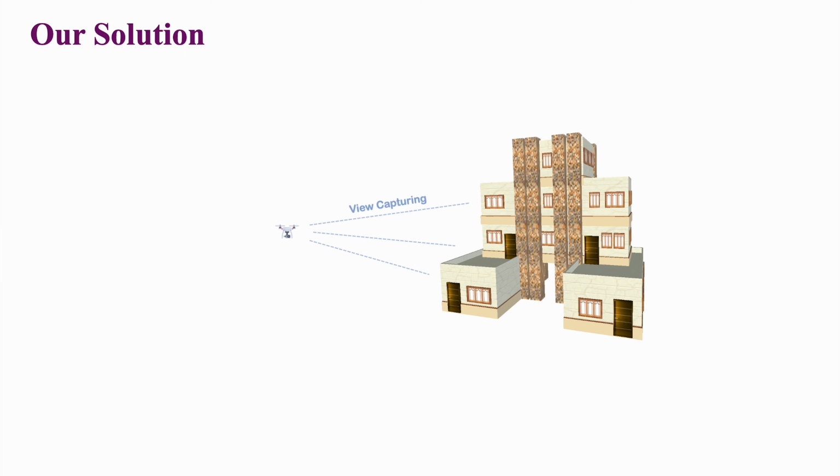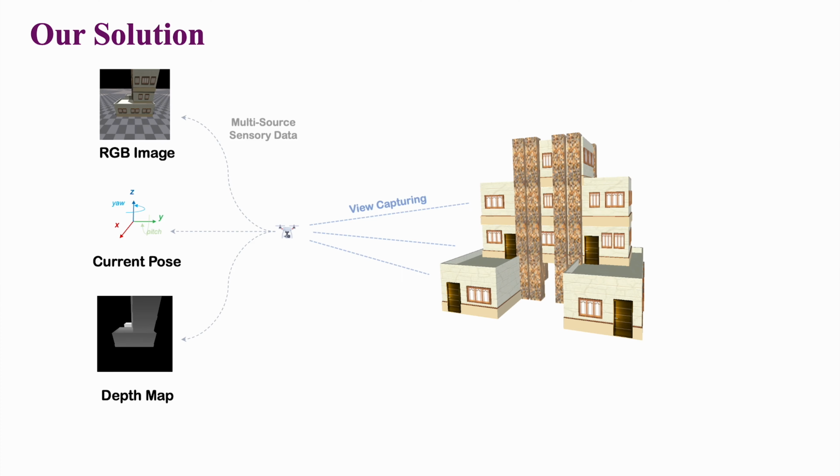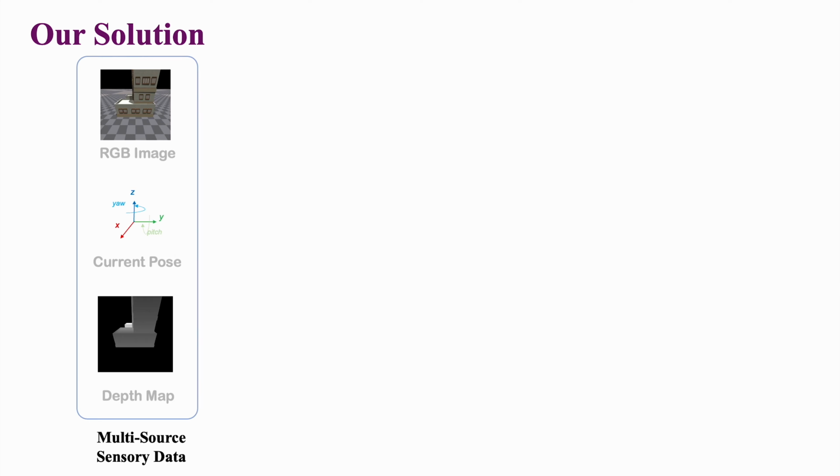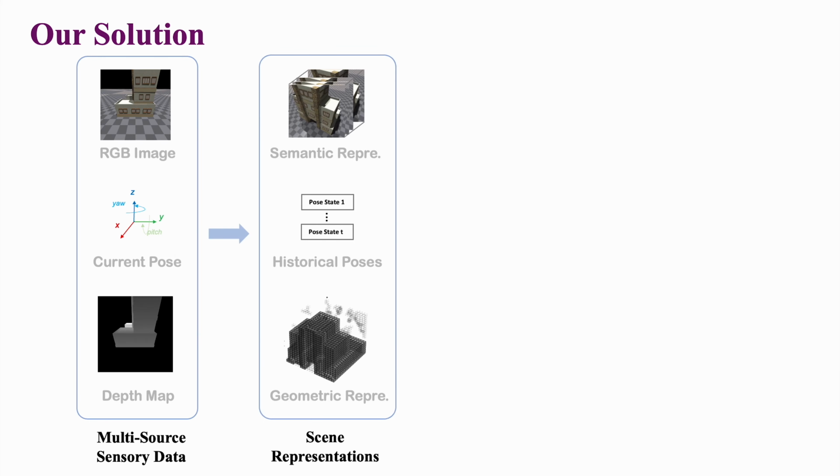Then, at each step, the drone first captures multisensory data, including RGB images and the depth maps, which are then encoded as state embedding and later sent to the policy network to predict the next pose.